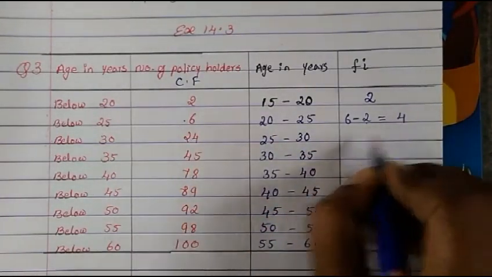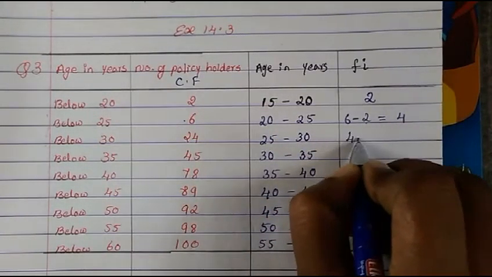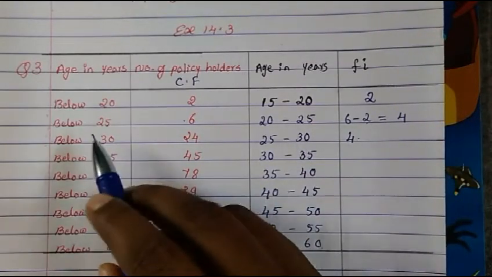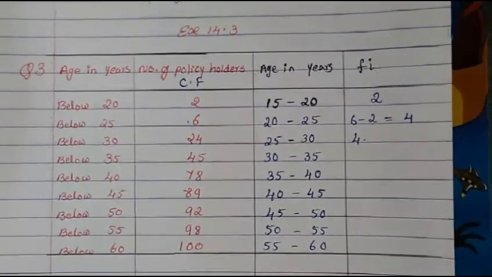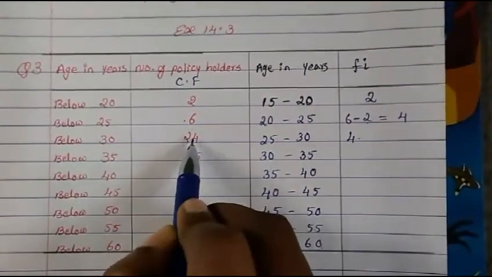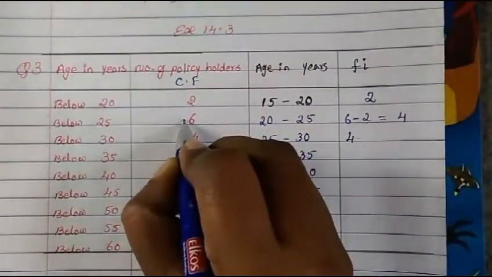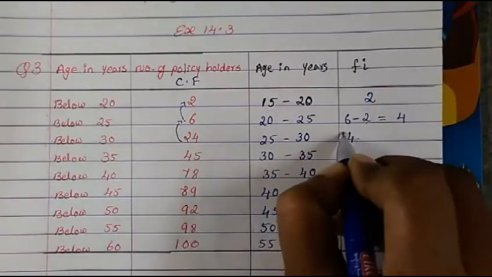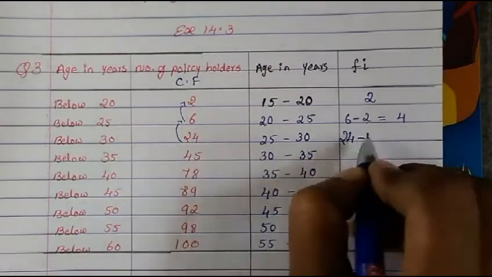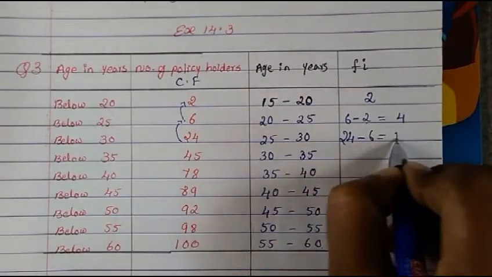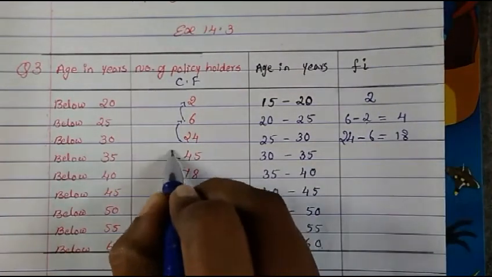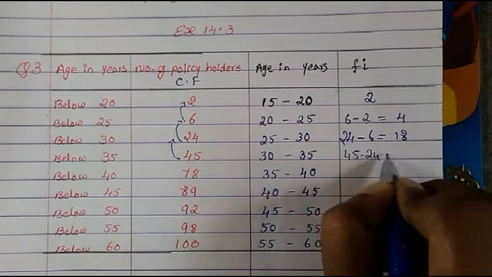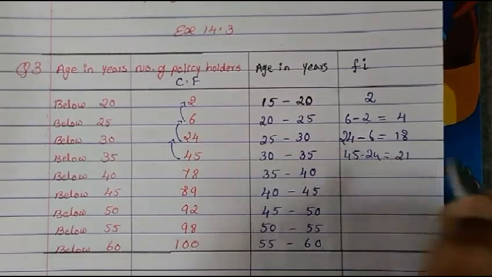So now next we have 4. With 4 you minus the next value. This is 24, so from here you have to minus. 24 minus 6 we have, so 18. Now 45 minus 24, we will get 21.